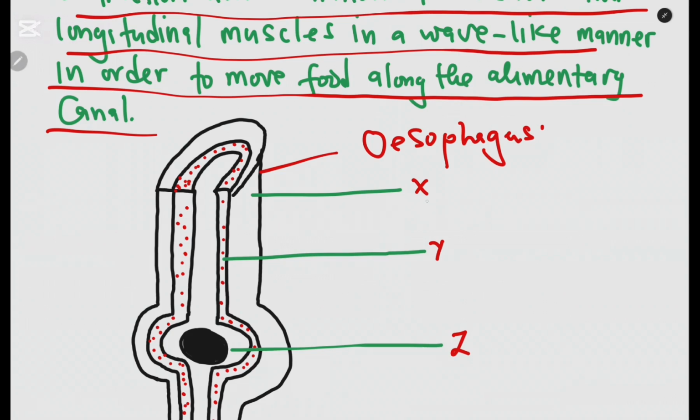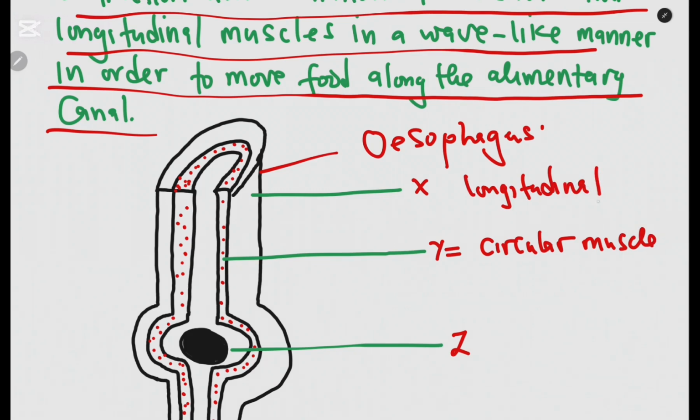One of the muscles is labeled X and the other is labeled Y. The one labeled Y, from the inside part, is the circular muscle. The outside is the longitudinal muscle.